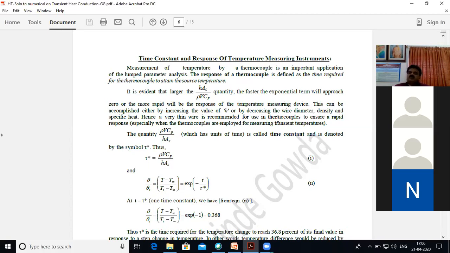The quantity rho V Cp divided by hA_s has units of time, and we normally treat it as tau. It is called the time constant of a thermocouple. Remember that, the time constant of a thermocouple.